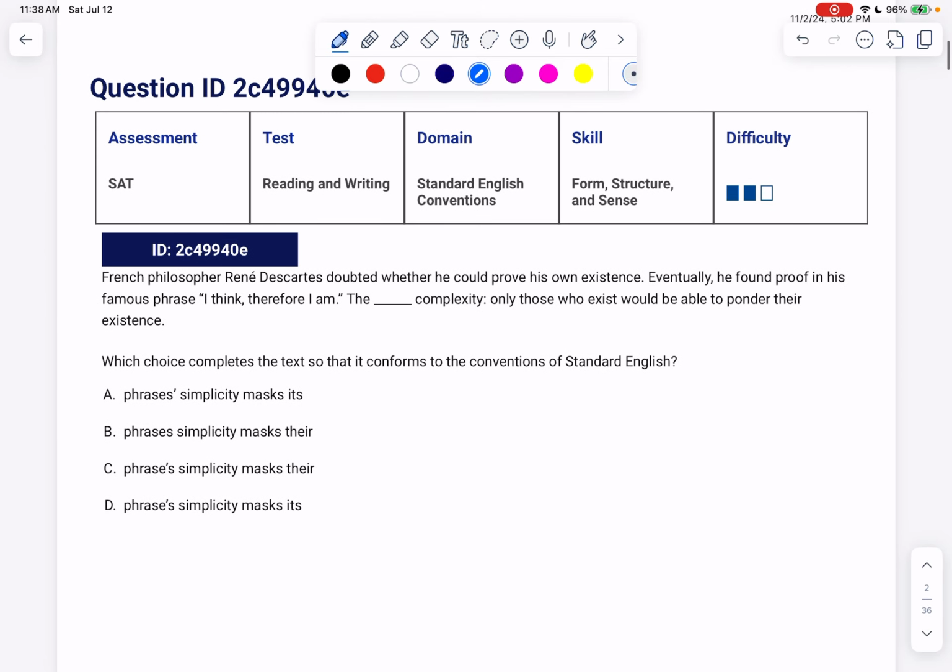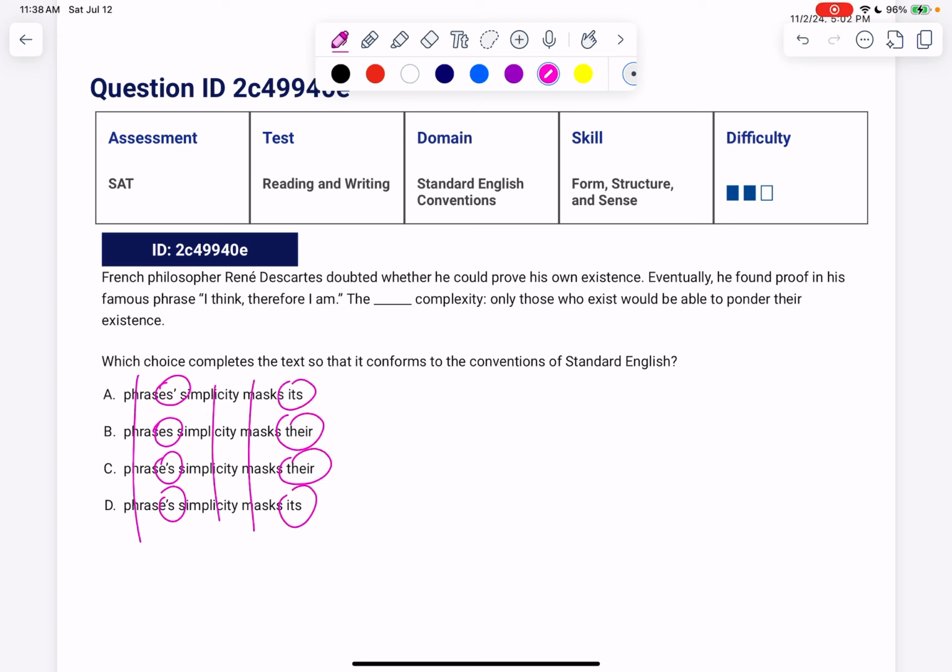Now, when we look at the answer choices on this one, we notice a couple things. Phrases could either be possessive or not possessive, and the rest of these guys are the same, but its and their is varying. Remember, that's singular and that's plural. Yeah? Also, this is plural possessive, and this here is singular possessive when the apostrophe goes on the inside.